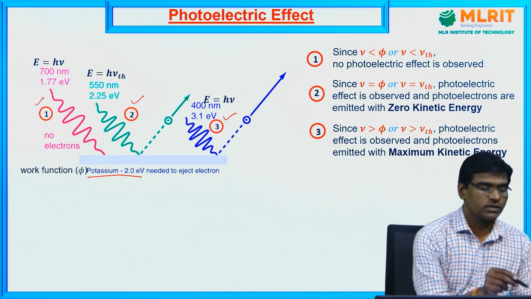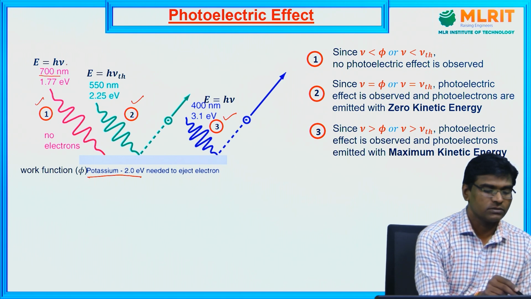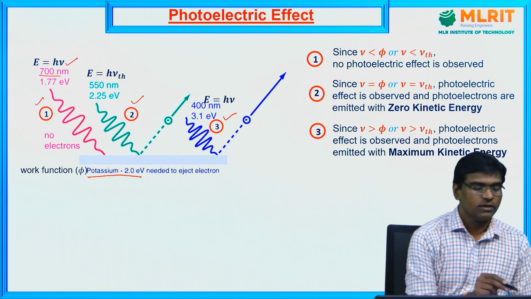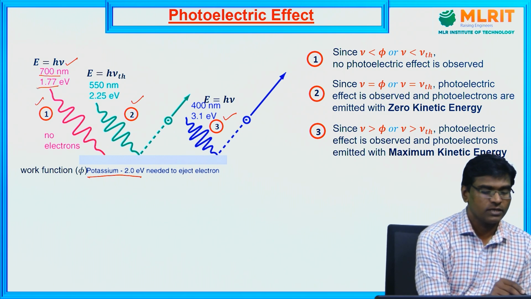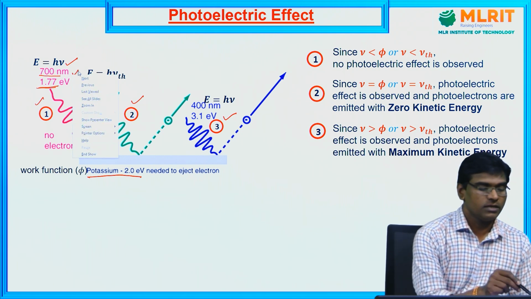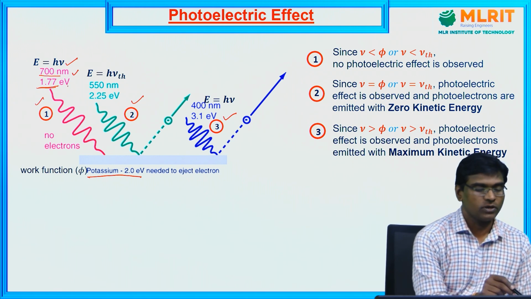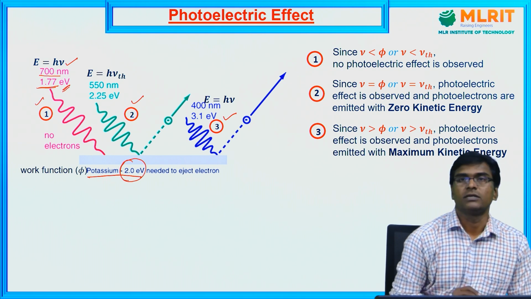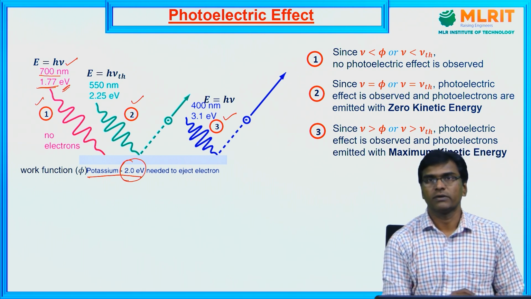In the first case, we are taking 700 nanometers wavelength of radiation, which has a photon energy equivalent to 1.77 electron volts. Here the photon energy, 1.77 electron volts, is much less than the work function of this material. So we cannot see the photoelectric effect with this material.